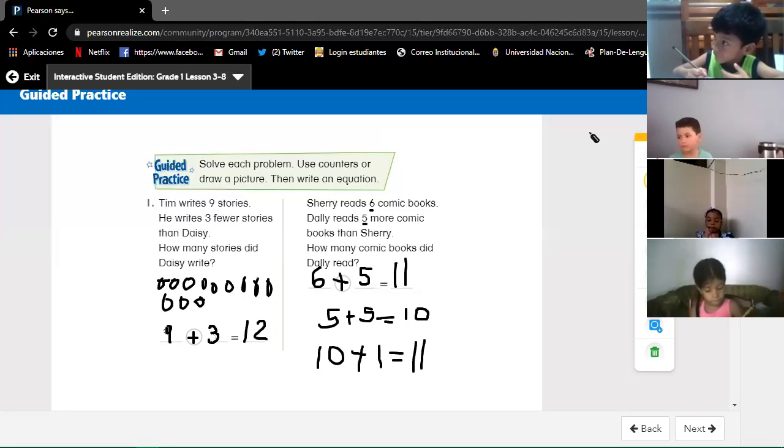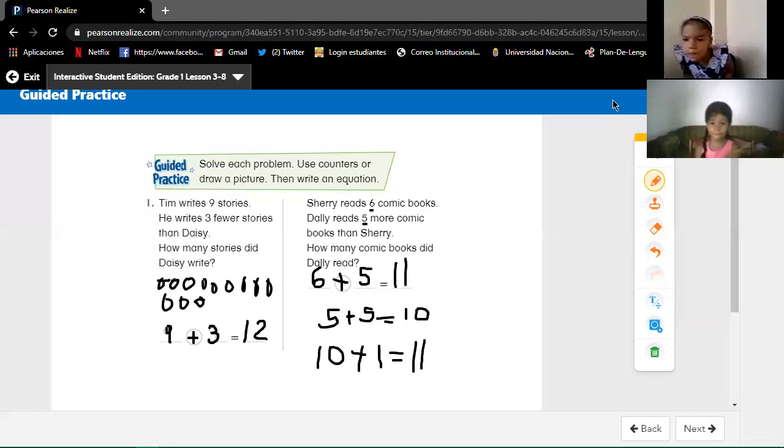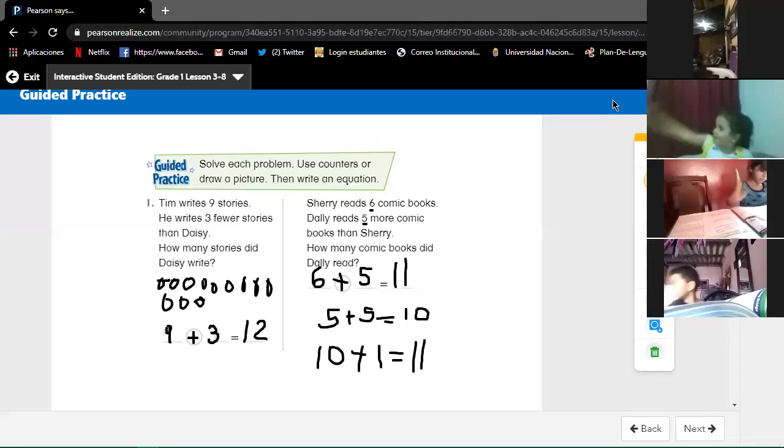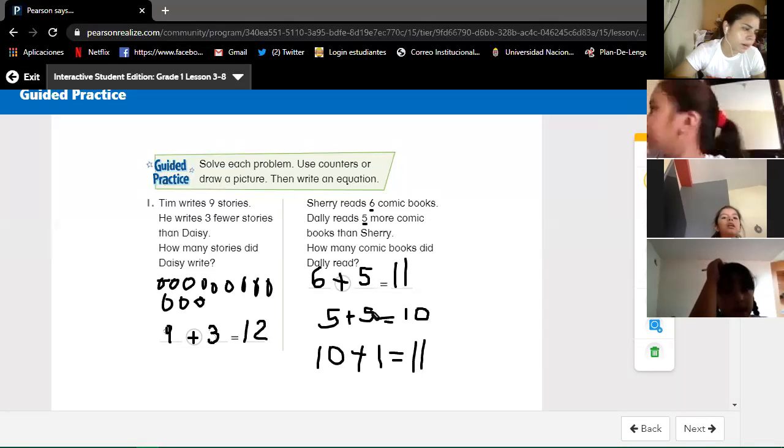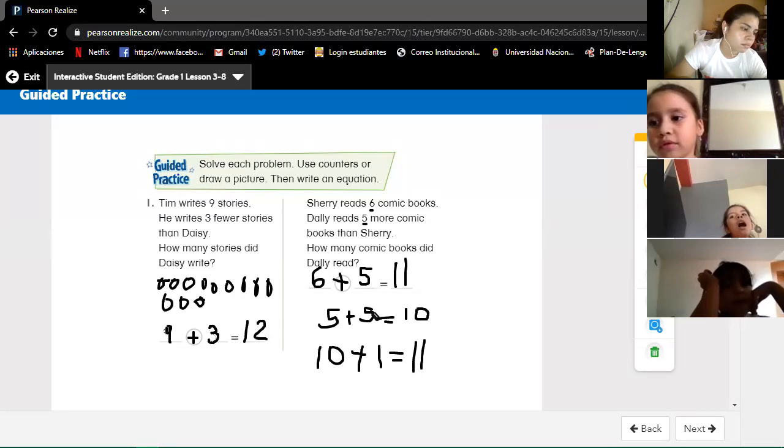I finished. Which one? This part. We didn't do it. We just did the first page.